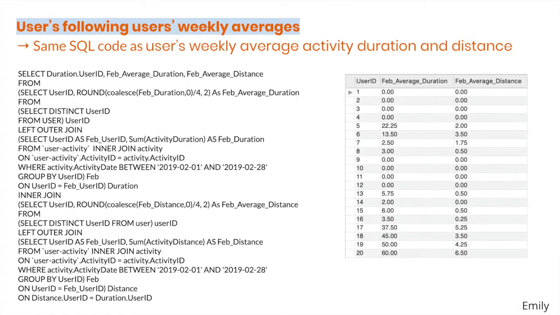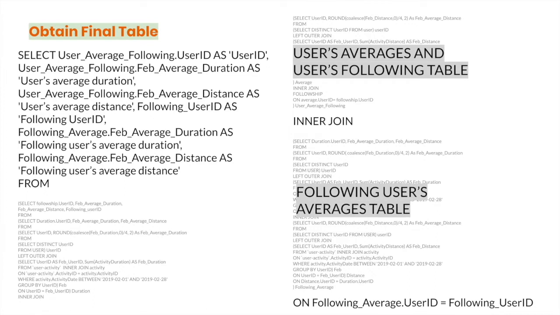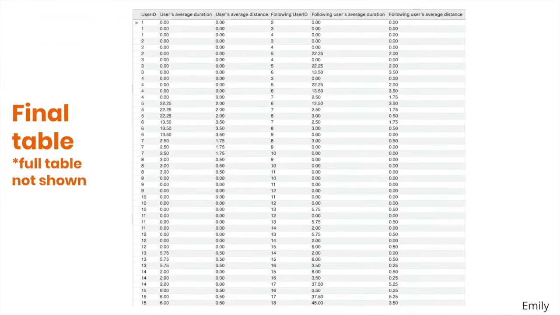Then we also got the combined average table for users whom each user is following. This is done using the same code that we used to get the combined average table for each user previously. Lastly, we inner join the user's average and following table with the following user's average table by matching the corresponding user IDs to get the final table. And this is a portion of the final table.